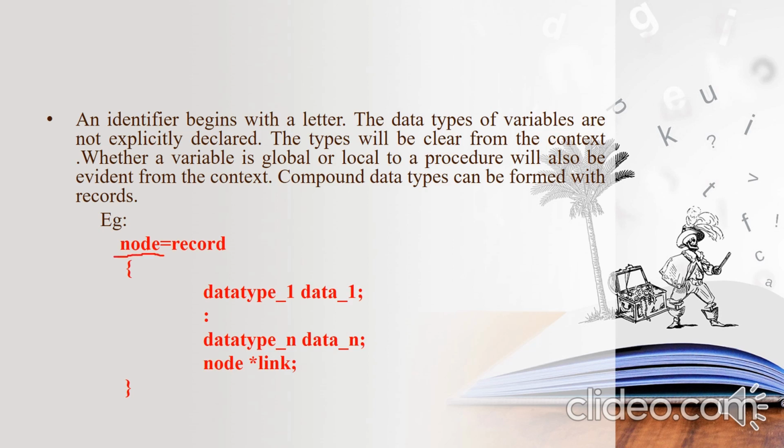So this is a node. This is the name of a data type I am going to create, and this is a compound data type, because it will have different data types in it. Okay, so data type 1, data type 2, and so on.